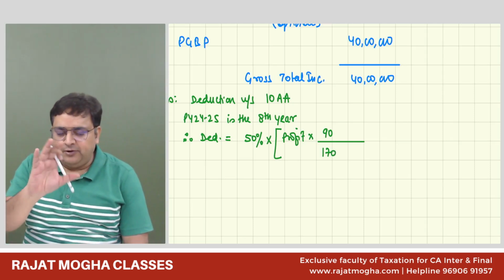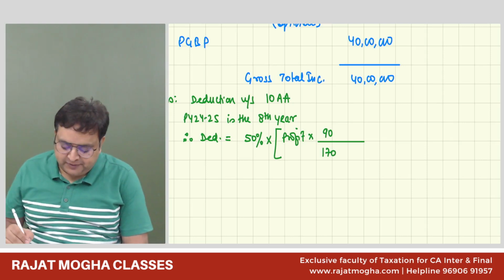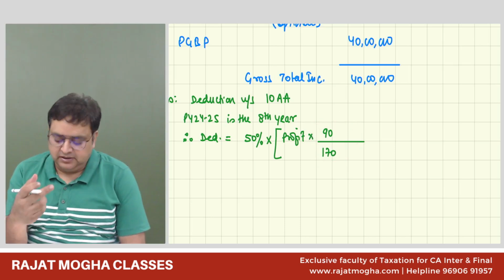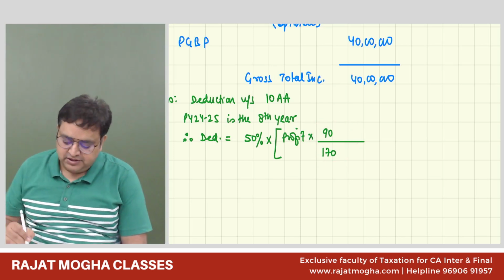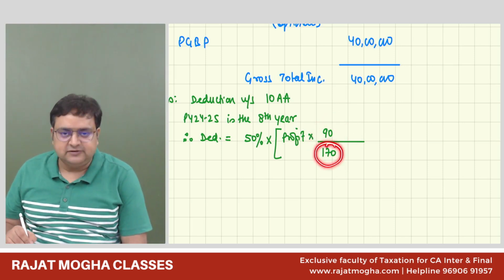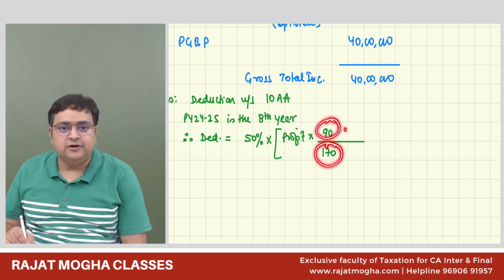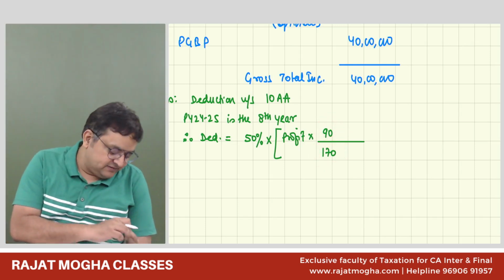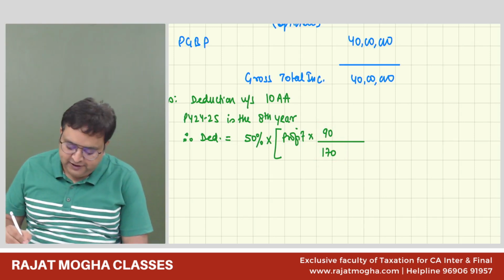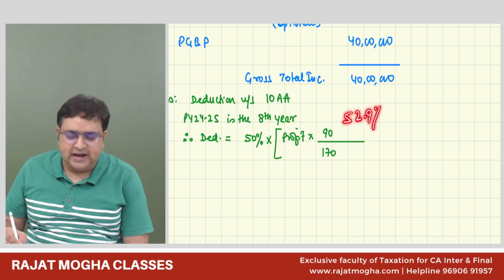You don't have to calculate the percentage, but still I would like to speak to you in terms of percentage. Out of 170 lakh sales, 90 lakh is related to export. So 90 divided by 170 means almost 52.9%. You don't have to calculate it.